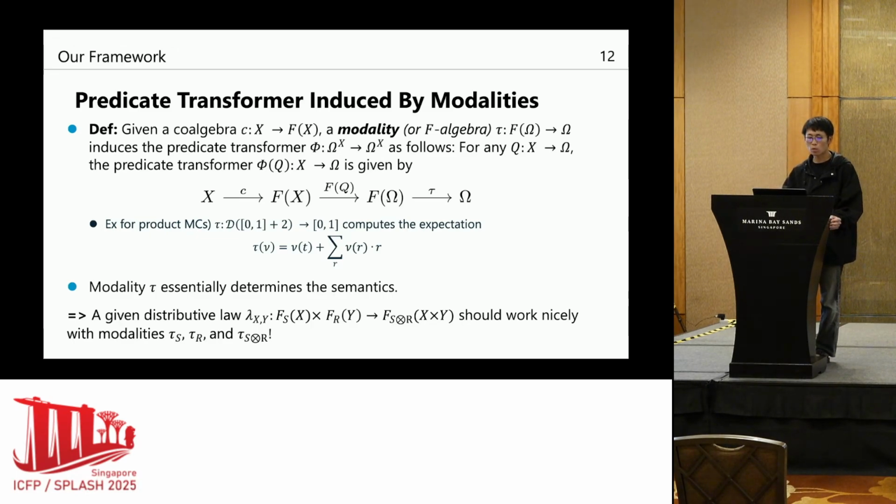For example, for the product Markov chain case, the modality computes the expectations of the probability from successor states, which basically corresponds to the probability from the current states. And since the predicate transformers are induced by modalities, this modality essentially determines the semantics. Therefore, one observation here is that a given distributive law should work nicely with modalities to make the product construction correct.